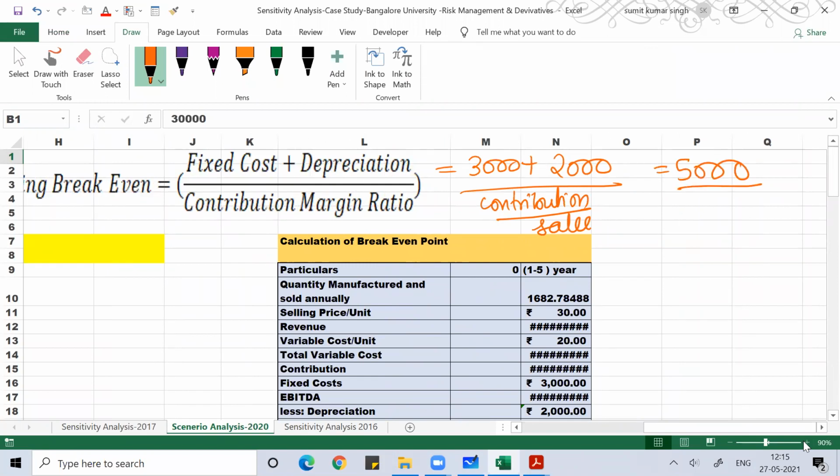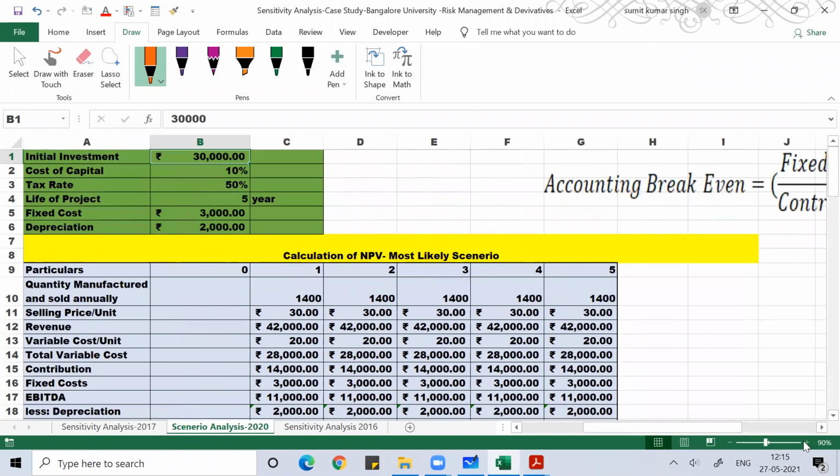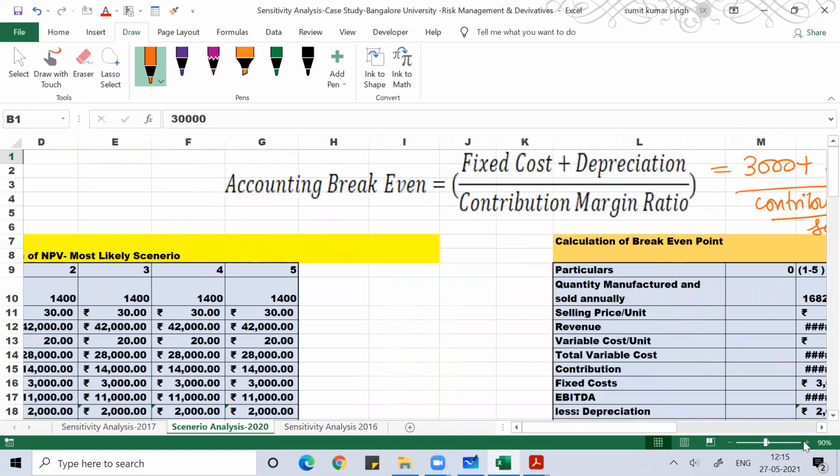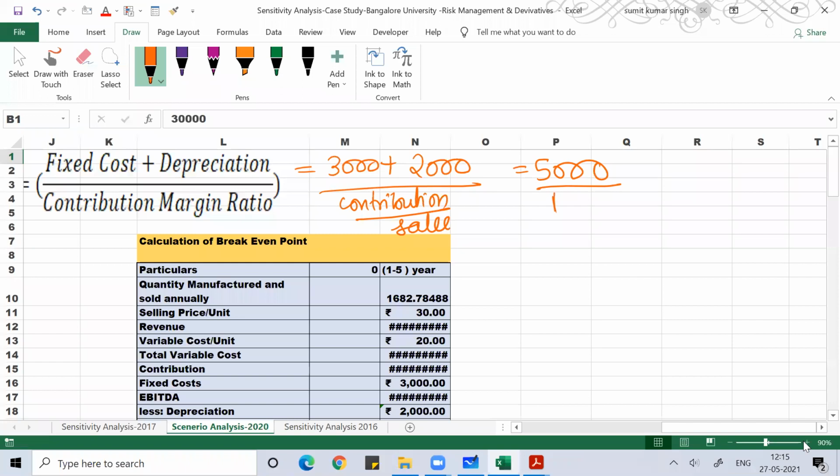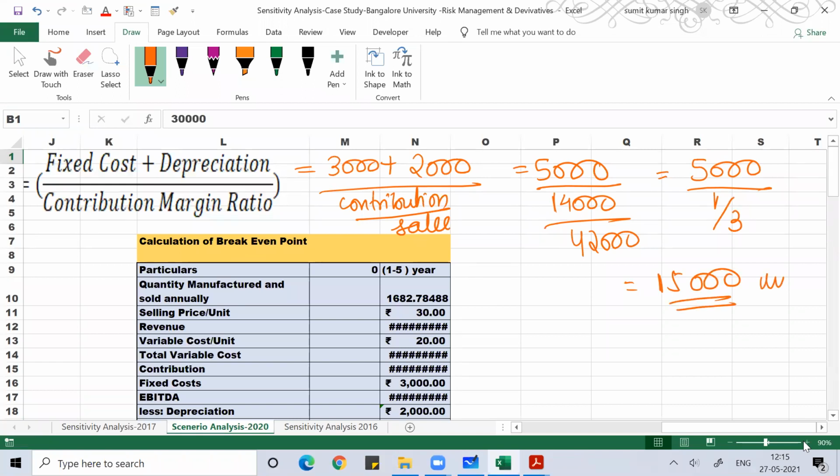You can see contribution here is 14,000 and the sale here was 42,000. So 14,000 by 42,000. Those who know the table of 14 know that 14 threes are 42, so you'll get 1 by 3. So the accounting break even point will be 15,000 units.